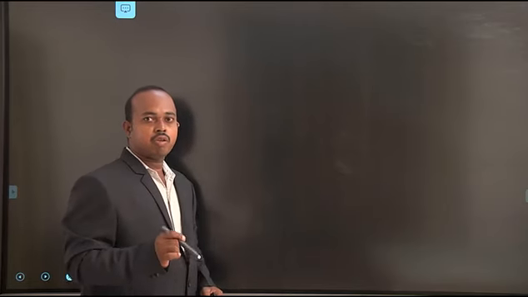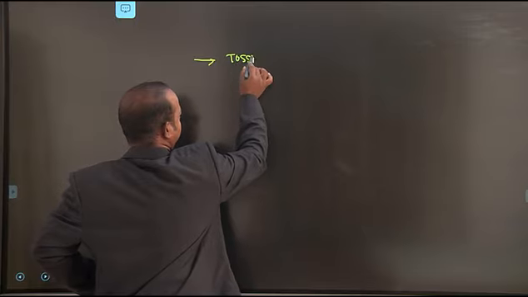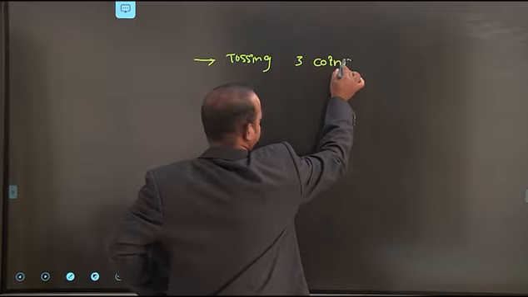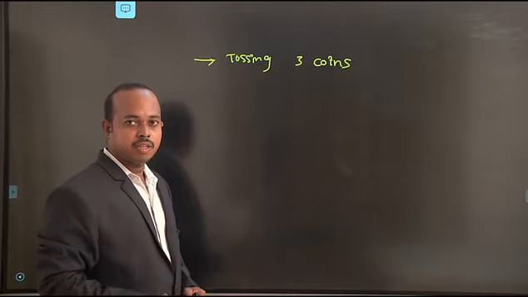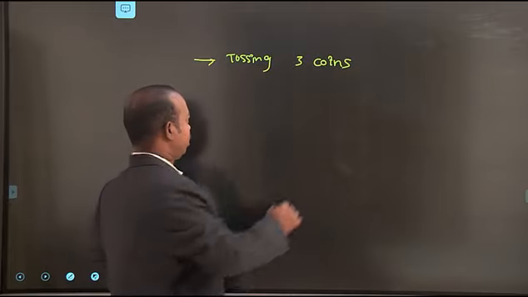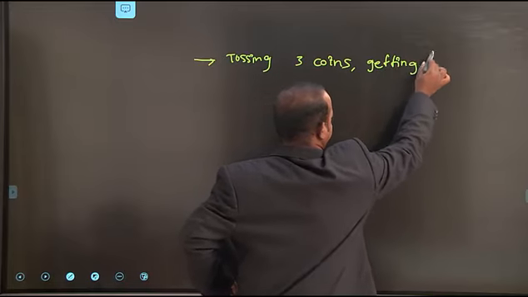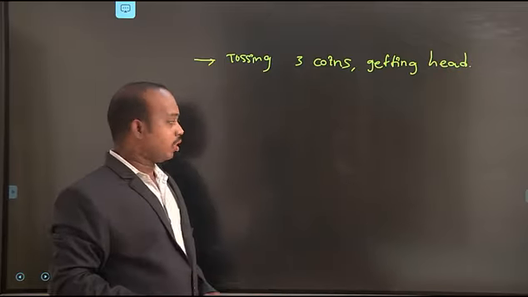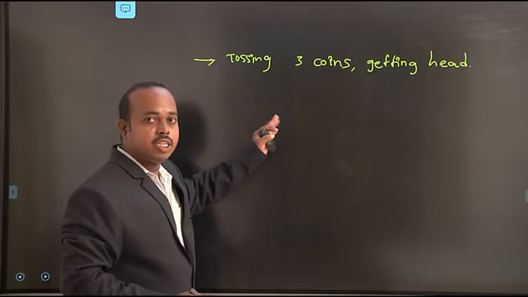We toss 3 coins, and after tossing the 3 coins, the desired outcome is getting a head. What is the probability of getting a head? And find the distribution functions relating to these outcomes.